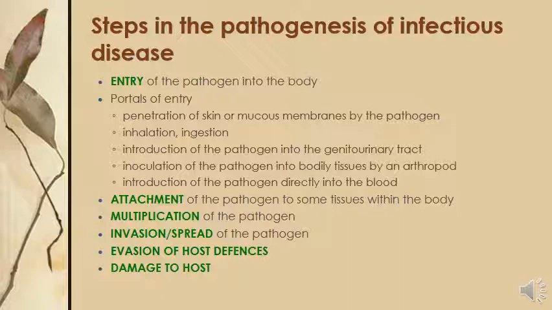After attachment with a specific tissue, organ or site, multiplication of the pathogen occurs. The bacteria multiply, and they get nutrients and protection from the host cell as well.